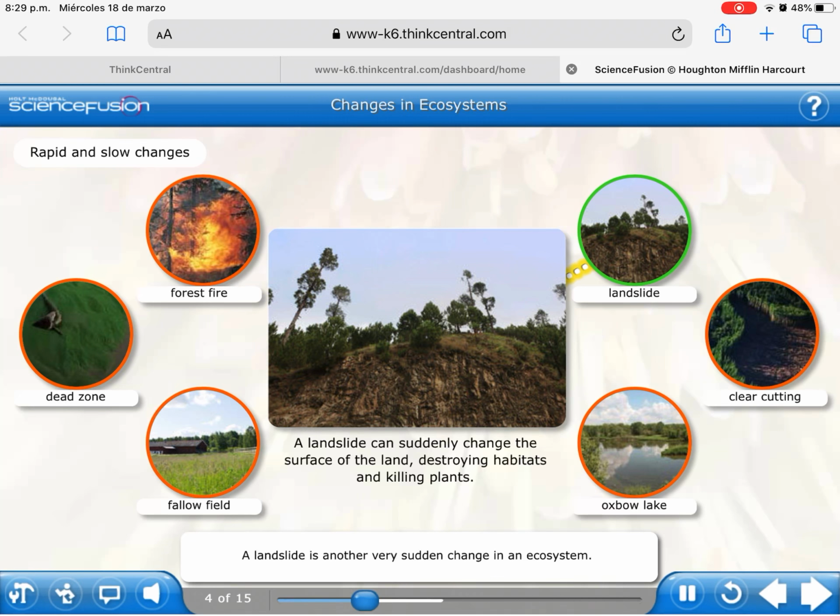A landslide is another very sudden change in an ecosystem. Landslides occur when soil and rock fall down a slope. Earthquakes, flooding, and mining can cause landslides. A landslide can greatly reduce the size of an ecosystem, leaving less space for organisms. A landslide can wipe out plants and animal shelters in a matter of minutes.